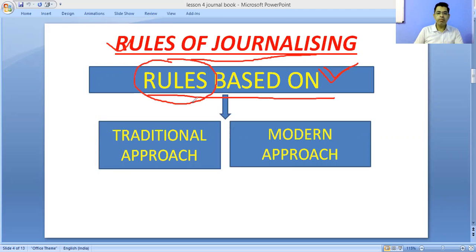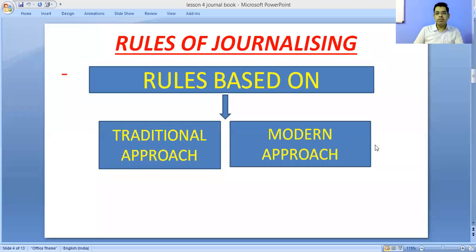Now, those rules are based on two approaches. There are two approaches in accounts. The first approach is the traditional approach and the second approach is the modern approach. In this class we will discuss the traditional approach of journalizing.